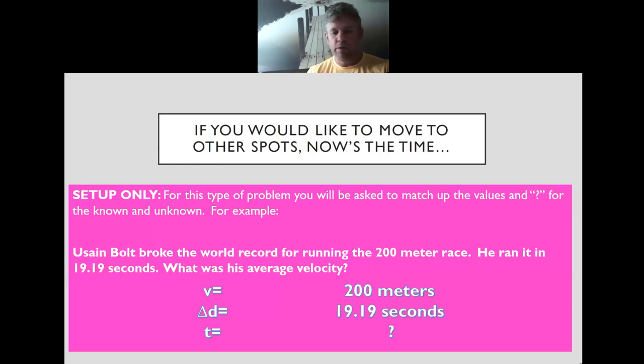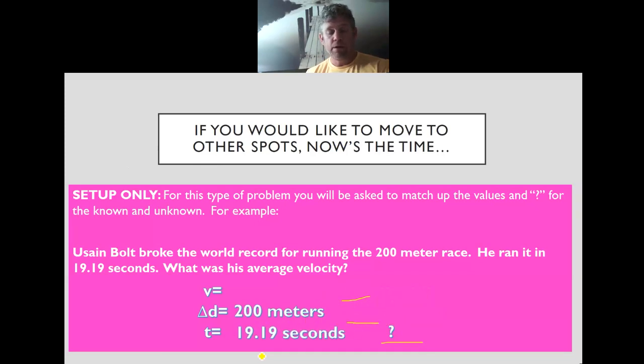He ran it in 19.19 seconds. What was his average velocity? All right. So when we look at this, we want to know what was V equal to, what was D equal to, and what was T equal to based on these values over here. So if we see 200 meters, that should be a distance for us, right? If we see 19.19 seconds, that's going to be a time for us. That leaves our unknown being the velocity there, right? Which is again our average velocity as well.